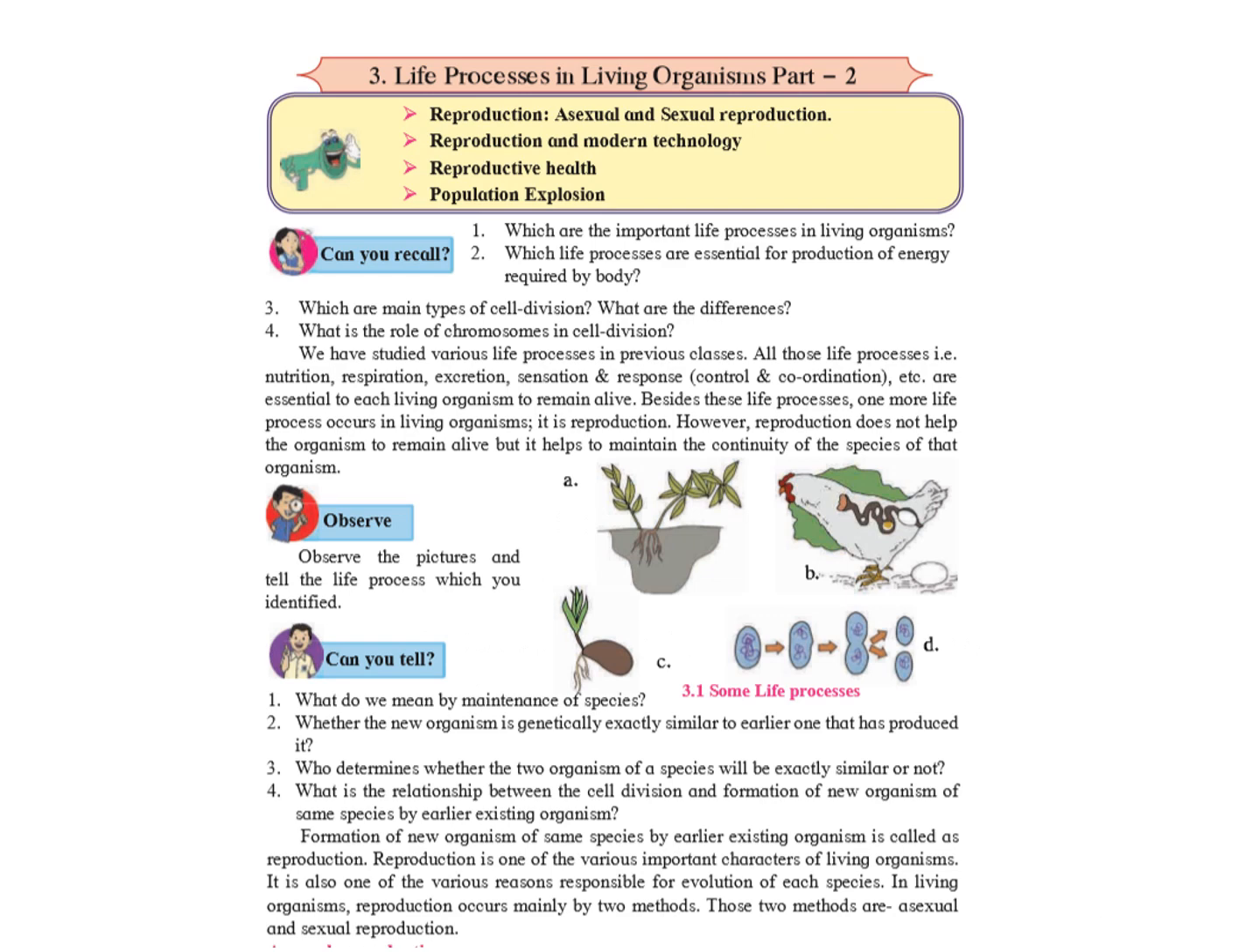Good morning, students. Today we'll be starting with the third chapter of Science 2, Life Processes in Living Organisms. In this chapter, we'll be learning about reproduction, types of reproduction, reproduction and modern technology, reproductive health, and the problem of population explosion.